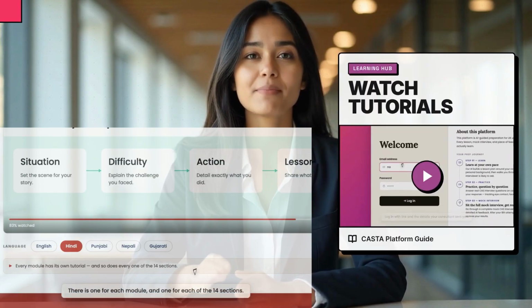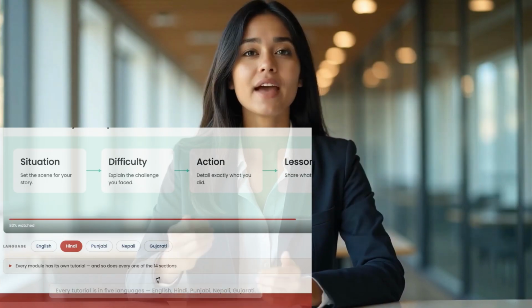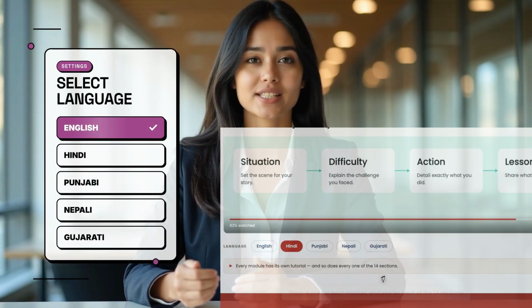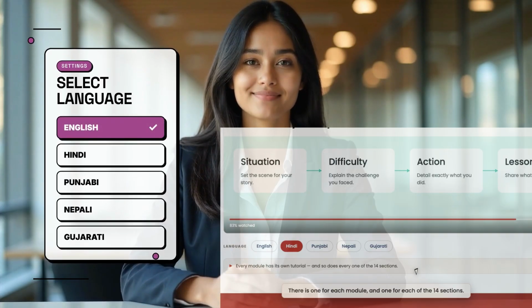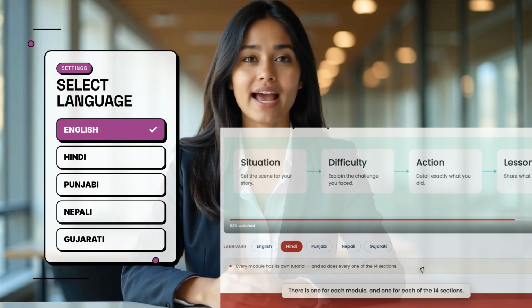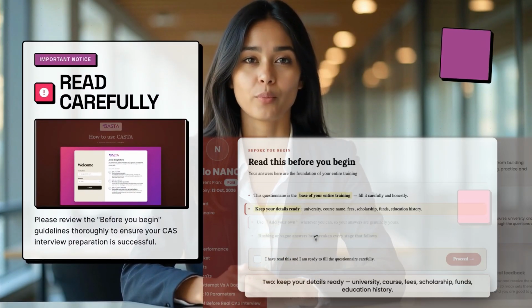This one teaches the shape of a good answer. Situation, difficulty, action, lesson. Every tutorial is in 5 languages. English, Hindi, Punjabi, Nepali, Gujarati. There is one for each module and one for each of the 14 sections. Then Custer stops you with a card. Do not skip it. Read all 4 points.